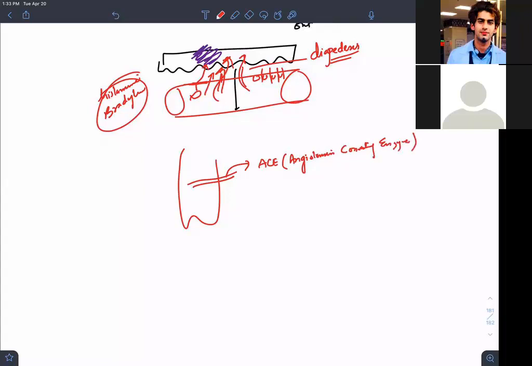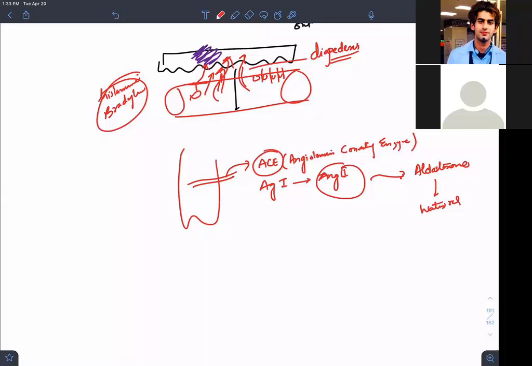Angiotensin 1 is converted to angiotensin 2 by angiotensin converting enzyme, ACE, which is present in the endothelial cells of the capillaries. And this angiotensin 2 will stimulate aldosterone and lead to water retention and an increase in blood pressure. Once you have more water, that means more fluid volume, that means expansion of the blood volume, that means an increase in blood pressure. That's how you regulate when you have a low BP.